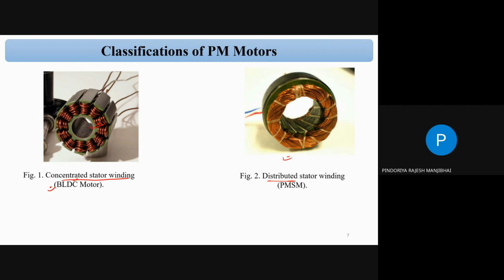So distributed, as in the induction motor. So this is the same as an induction motor. But this is a concentrated winding. Okay. So there is a concentrated winding, and because of the concentrated winding, it will create the trapezoidal back EMF.